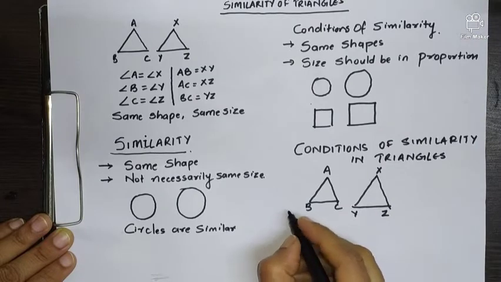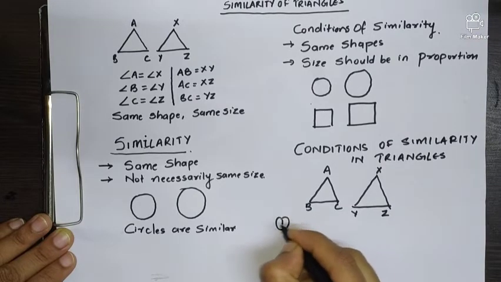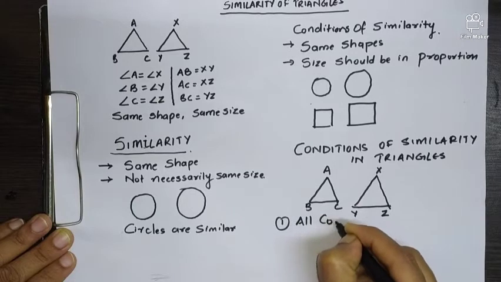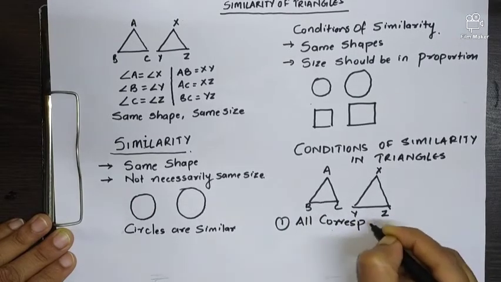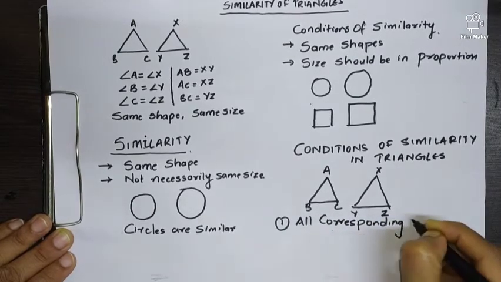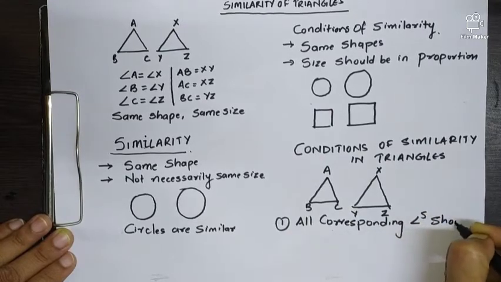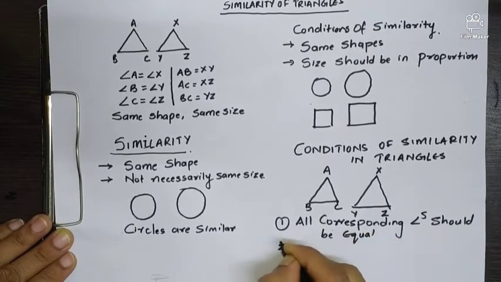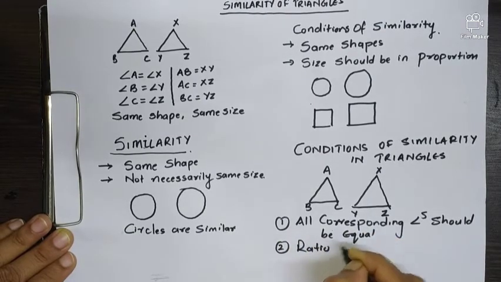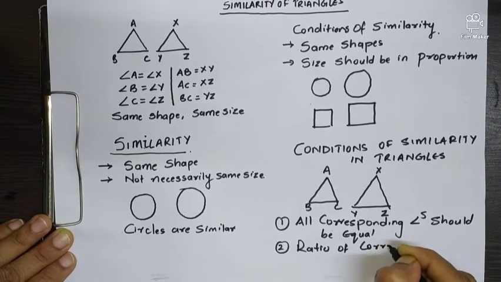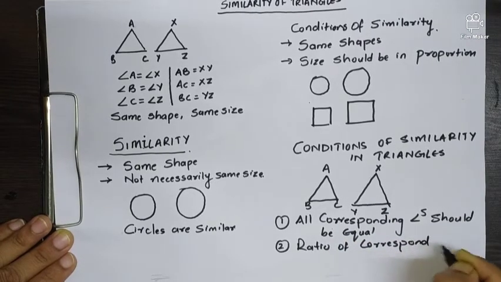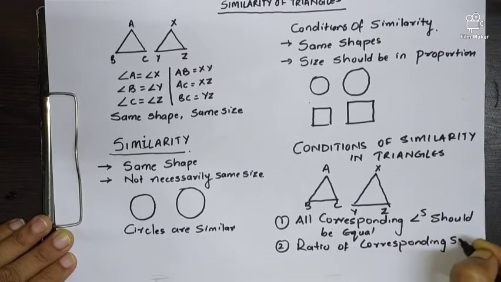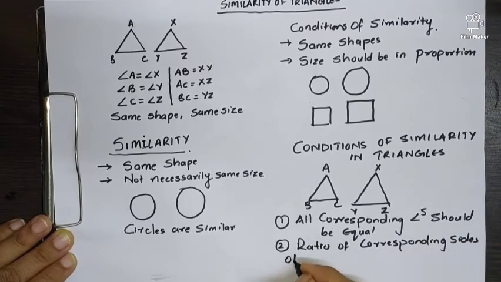So what are the two conditions of similarity? Condition number 1, all corresponding angles should be equal. And second, the ratio of corresponding sides of both the triangles should be in proportion.